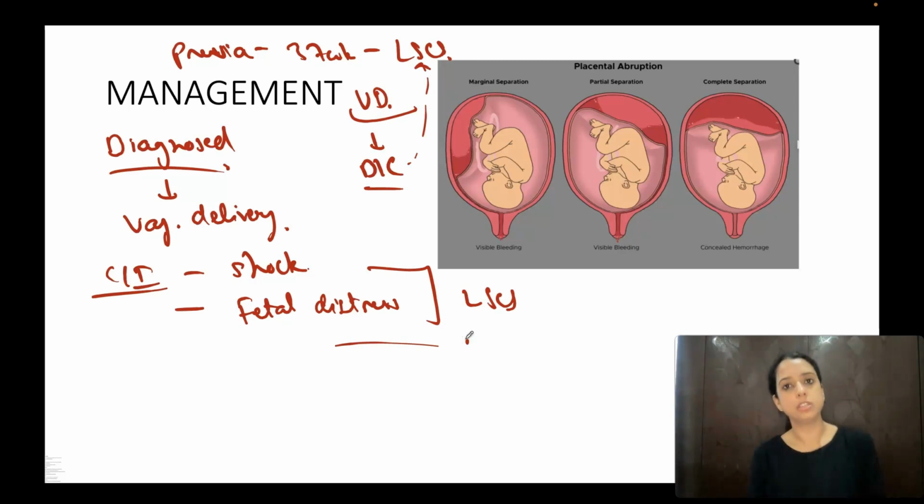So if the question mentions fetal distress or maternal shock, you will obviously go for cesarean. You will not wait for normal delivery. If this is not there, if the patient has bleeding, fetal heart is normal, mother is just tachycardic, or the question writes mother is stable but abruption is there, what will you do? You will induce. You will always go for vaginal delivery.